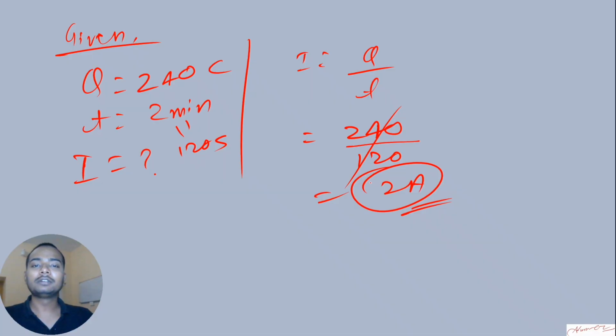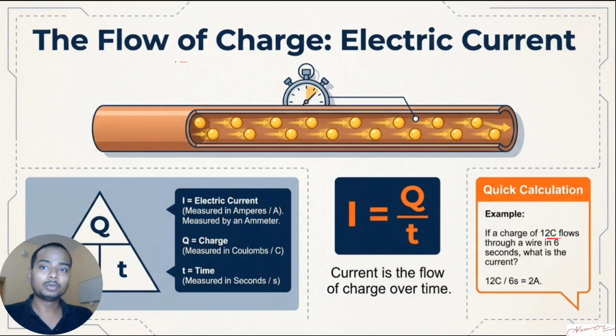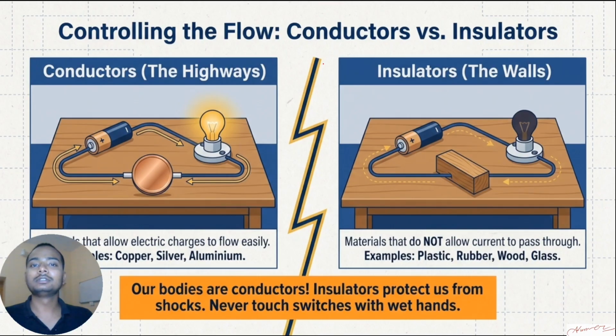If it is clear, now we are moving to the next section where we will be talking about conductors and insulators. In the last slide, we were talking about the flow of electric charge. Now tell me, will this electric charge or the electric current flow through any object? Will it flow through any object? If not, then how do we categorize those objects? So here is the categorization, which is the conductors and insulators.